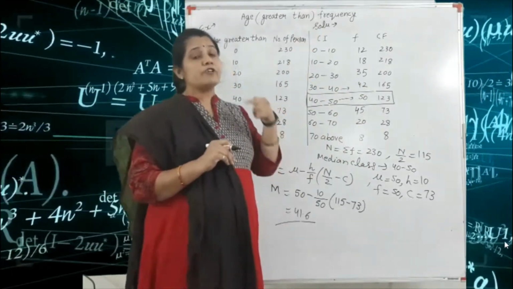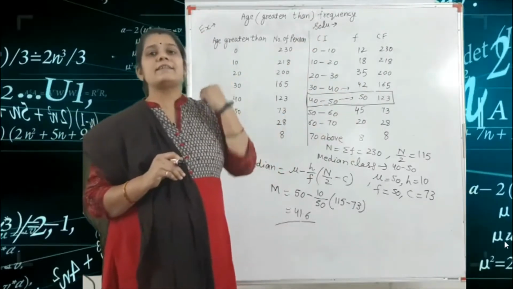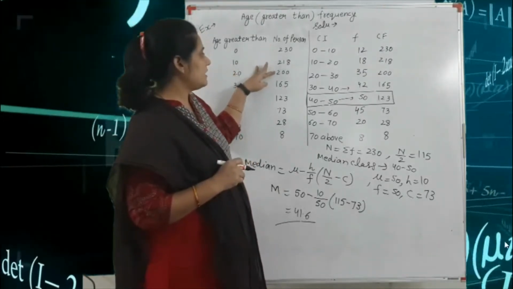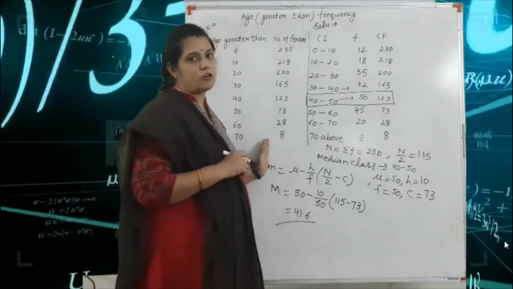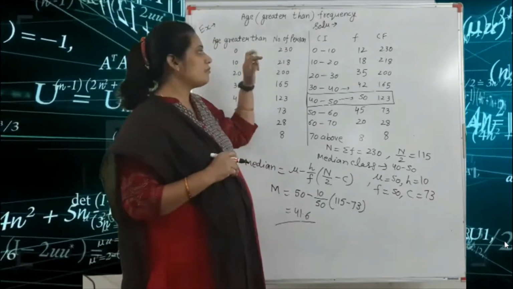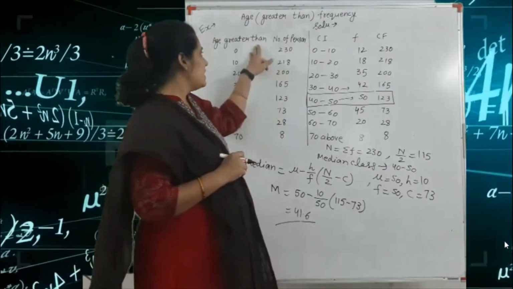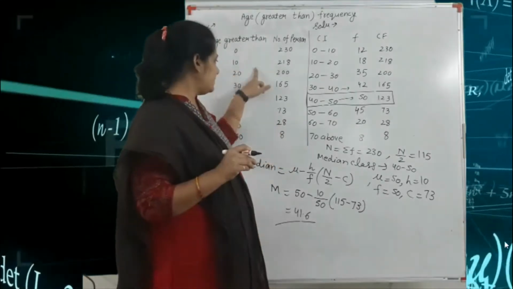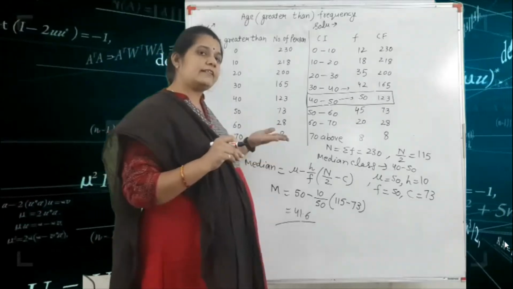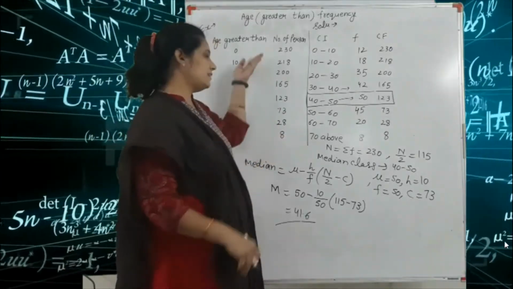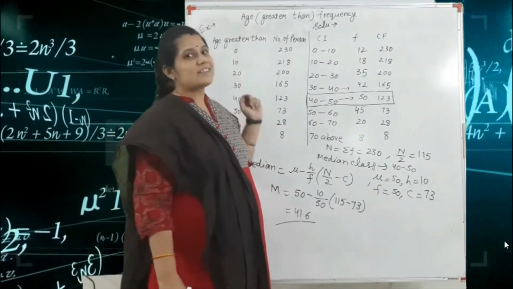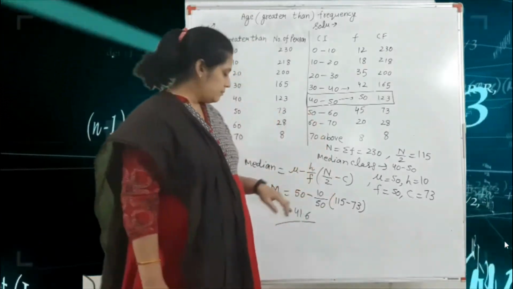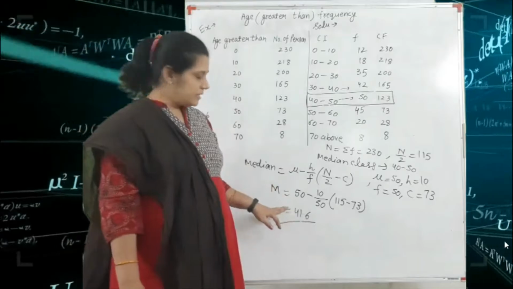And if your question is given in the less than type of the frequency distribution, that means values go from small to greater, the increasing order, so you start from the first number, that means up to down. So for less than frequency, you write up to down, and for greater than frequency, you write down to up. This is the example of the greater than frequency distribution for finding the median, and the final answer is median equal to 41.6.